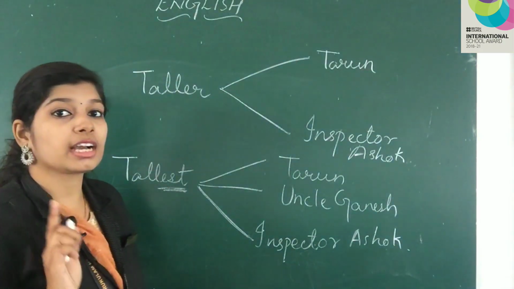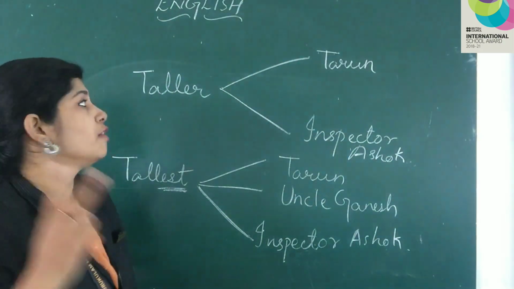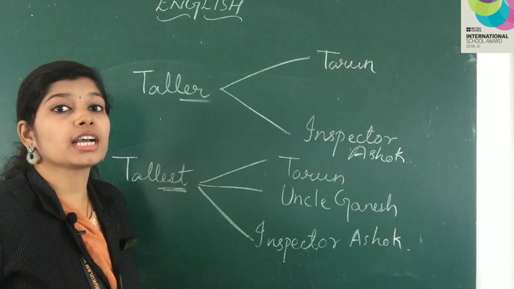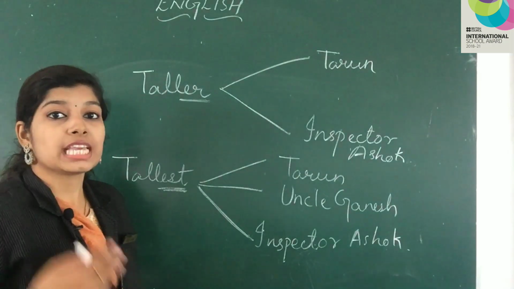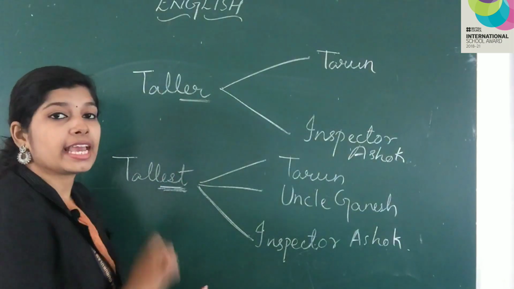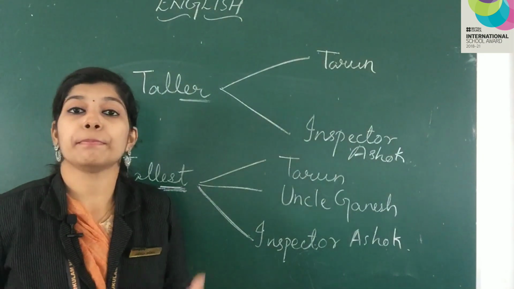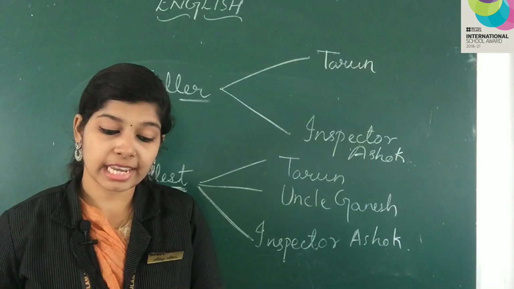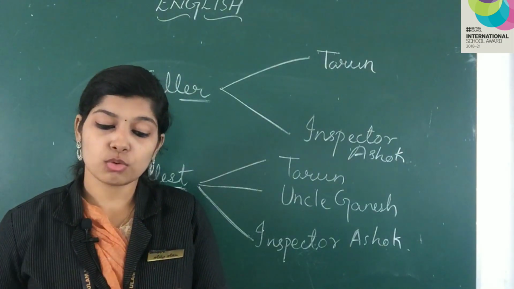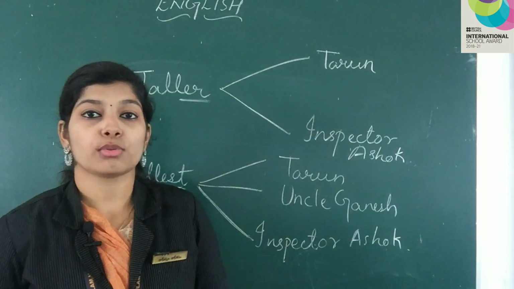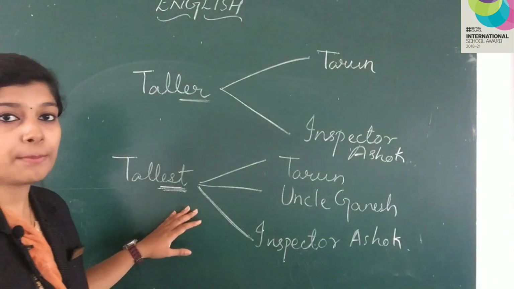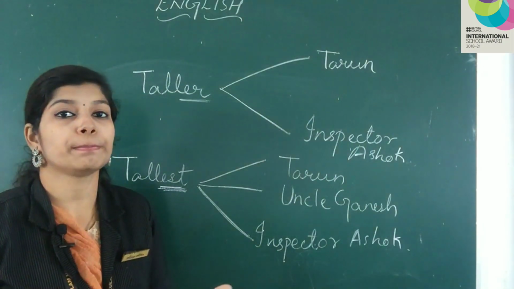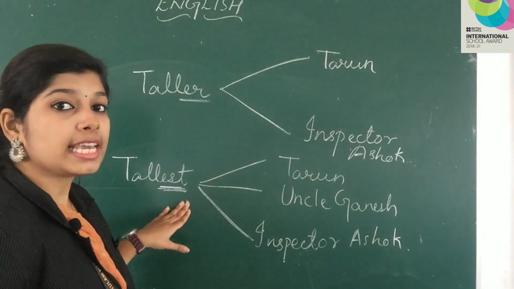Remember, whenever we are comparing between 2 people, we will use taller, ER at the end. And whenever we are comparing between 3 people, we will say tallest, we will add EST at the end. Okay? For example, biggest, shortest, tallest. When we compare 3 or more nouns, we use the superlative degree. Now this is the superlative degree because we are comparing between 3 people. Whenever there are 3 or more people, we will use EST at the end.